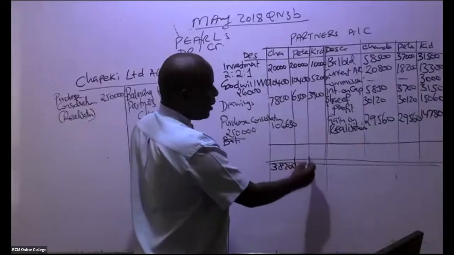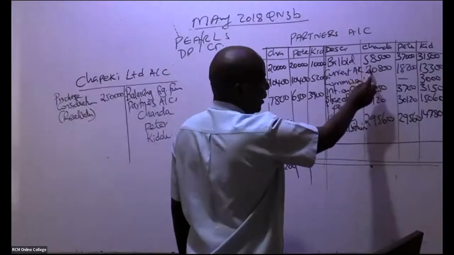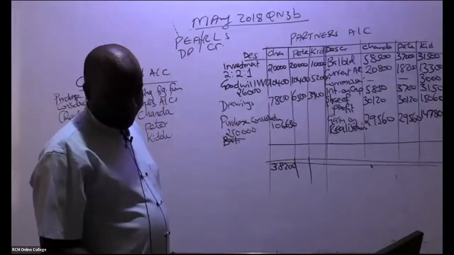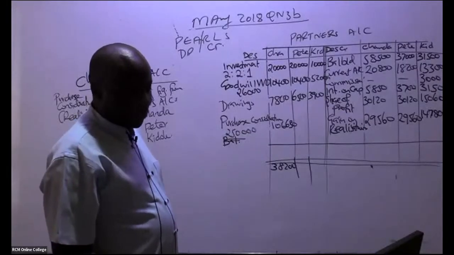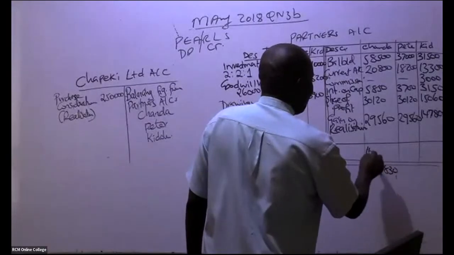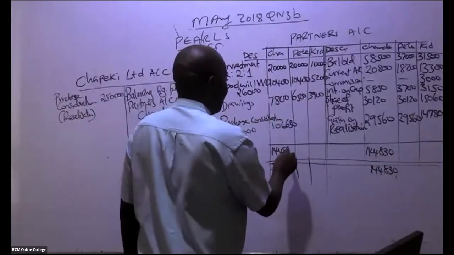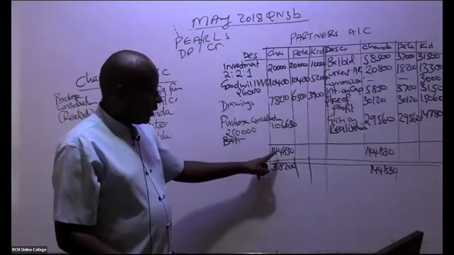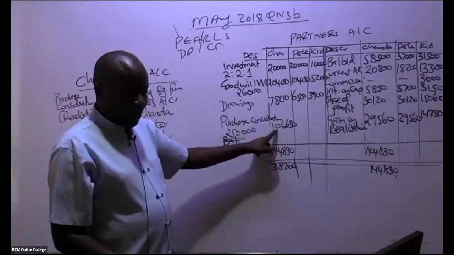How about the first one? How much do we have when you add this and this? We have 144,830. So this 144,830 is bigger, so you subtract: you take this minus 38,200. Will we get this balancing figure?